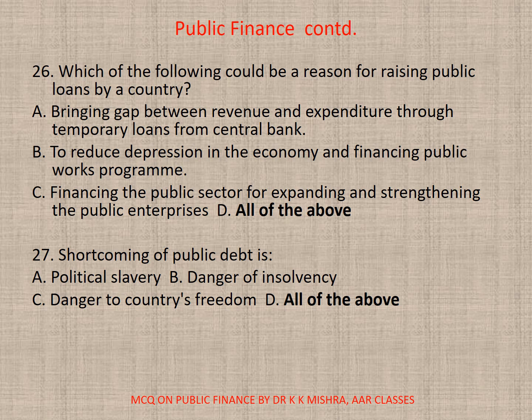27. Shortcoming of public debt is A. Political slavery, B. Danger of insolvency, C. Danger to country's freedom, or D. All. The correct option is D. All of the above.